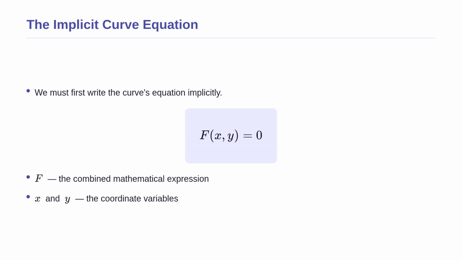Before we can find these points, we need to set up our equation properly. We do this by writing the curve implicitly. Instead of writing y equals some math involving x, we move every single term to one side of the equal sign, leaving exactly zero on the other side. The capital F represents this entire combined mathematical expression containing both our x and y variables. If x or y changes, the value of F changes. Setting it to zero gives us the specific path of the curve we want to analyze.